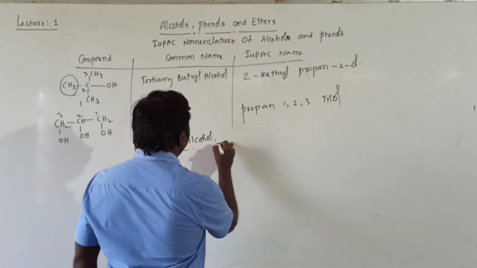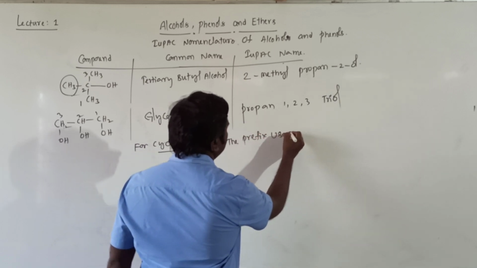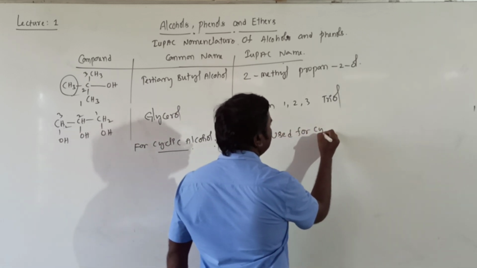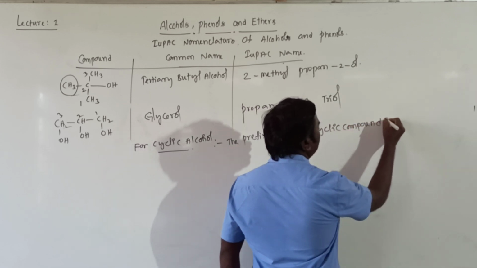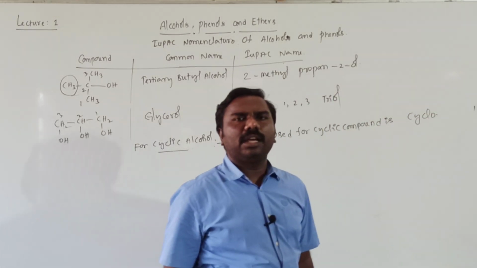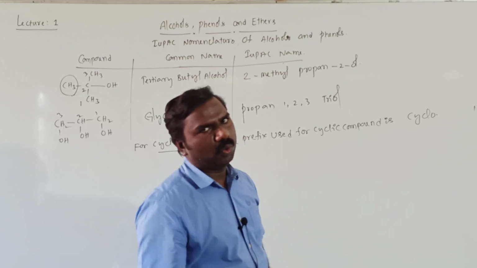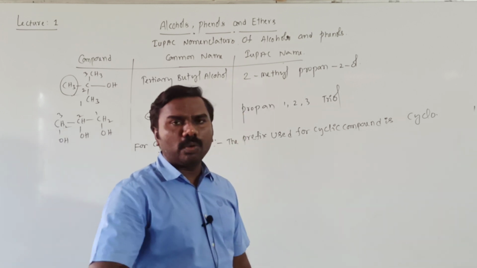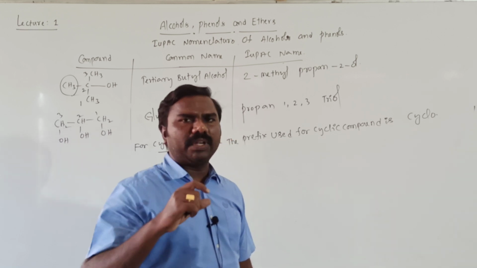So the prefix used for a cyclic compound is cyclo, before the name of a cyclic compound. Cyclobutane, cyclopentane, cyclohexane, cyclooctane, cyclo prefix.